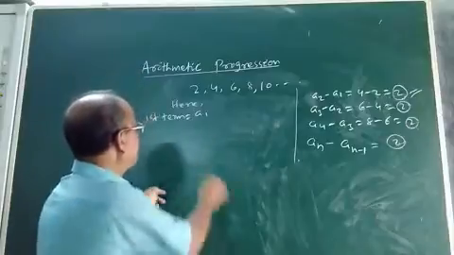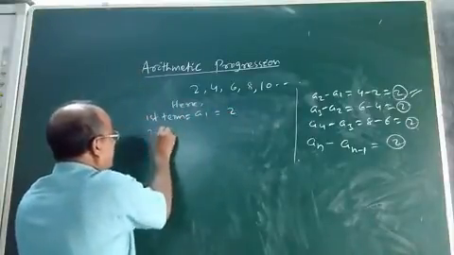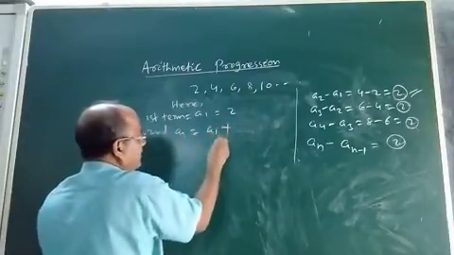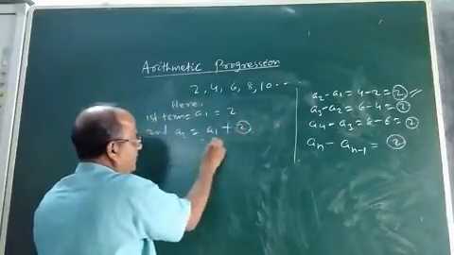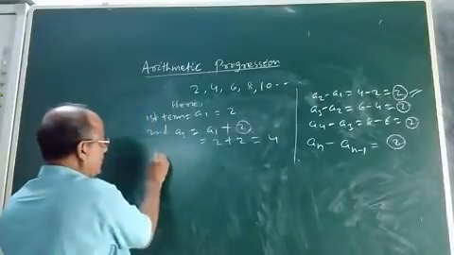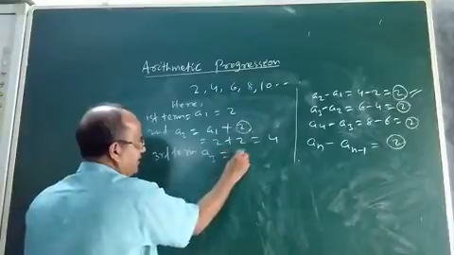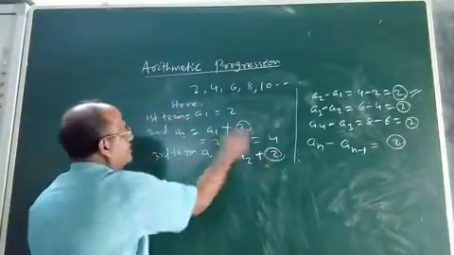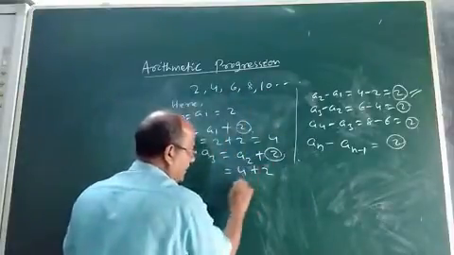So if the first term A1 is 2, then how to get the second term A2? It is A1 plus the fixed number. What is the fixed number? 2. A1 plus 2 means 2 plus 2, it is 4. Now what will be the third term? Third term A3 will be A2 plus the fixed number. The fixed constant in this particular case is 2. So it is 4 plus 2, that is 6.